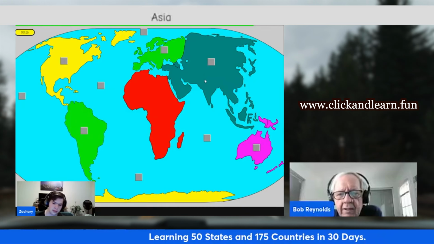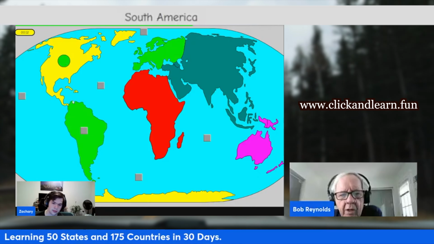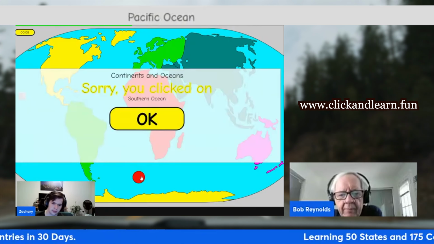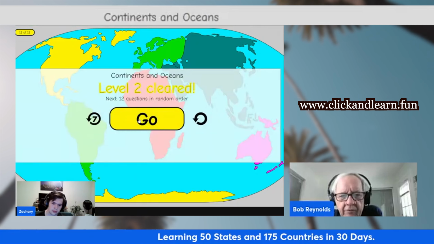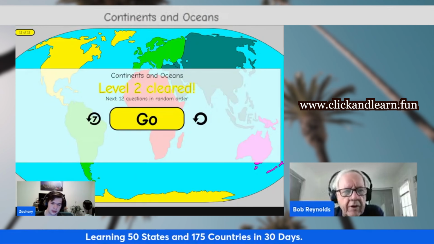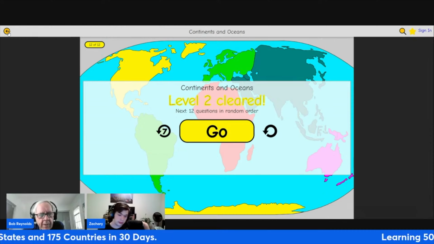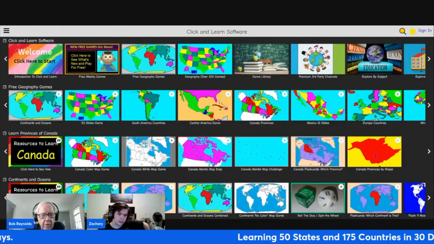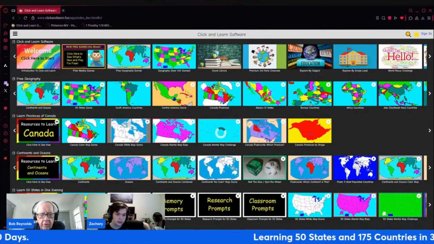Africa, Antarctica, Asia, Australia, Europe, North America, South America, Arctic, Atlantic, Indian, Pacific, Southern. And the next phase would be in random order. We've already shown how the system works. So Zachary knows that after it goes through alphabetically, then it switches to random order, and then it goes into the test mode.